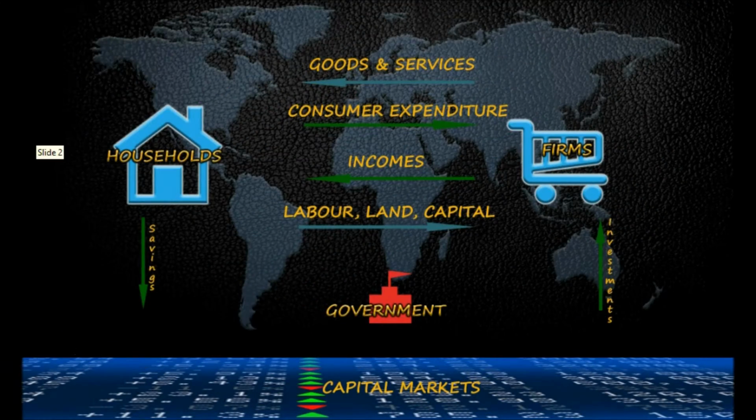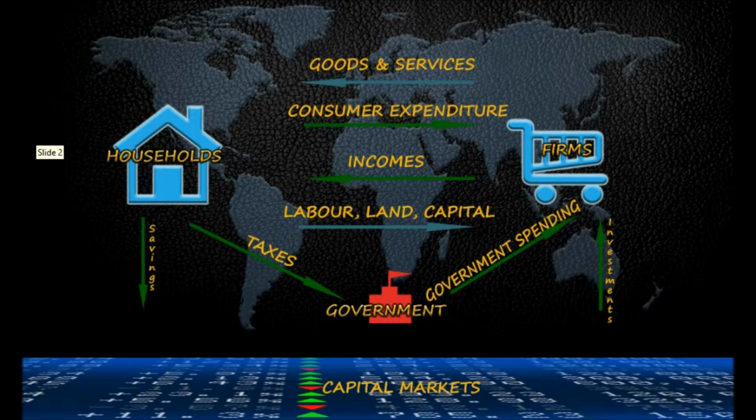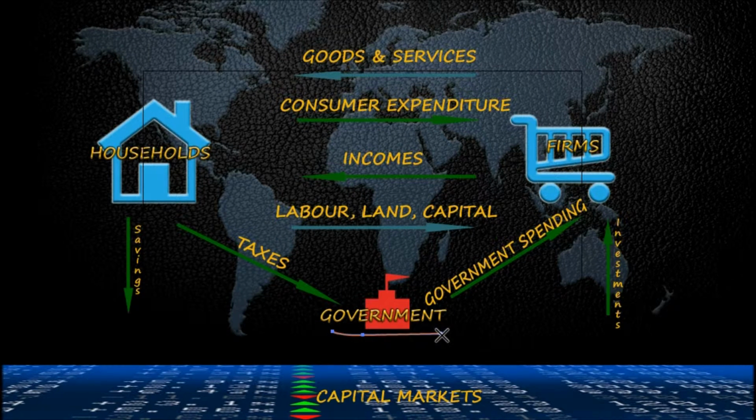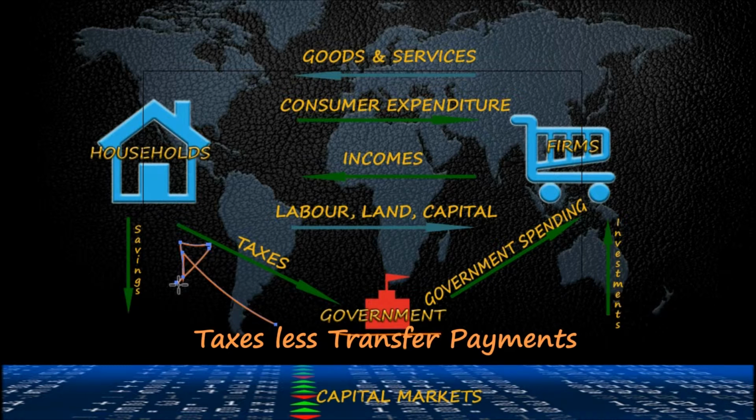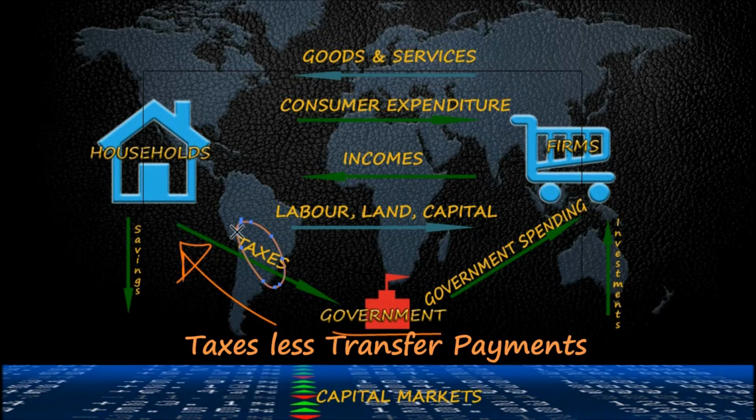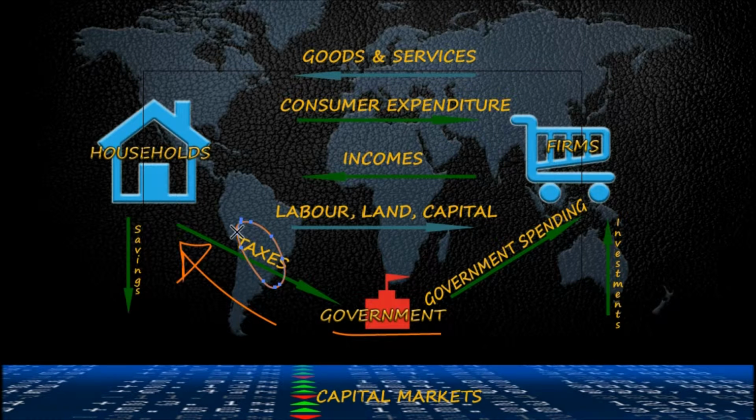Let's add an additional entity to our hypothetical world, the government. The government, like households, consumes goods and services that firms produce, but performs two additional tasks: collecting taxes and paying benefits and subsidies, also called transfer payments. Since the collection of taxes is a monetary flow from households to governments, and the transfer payments are a negative flow from the government to households, we can net these two to call it net taxes, or simply we call them taxes, and can be assumed as taxes less transfer payments.